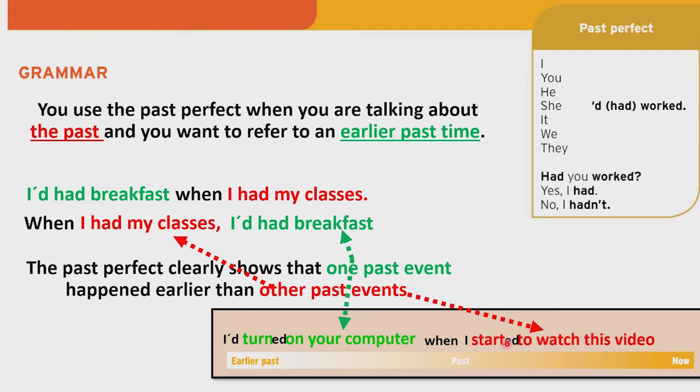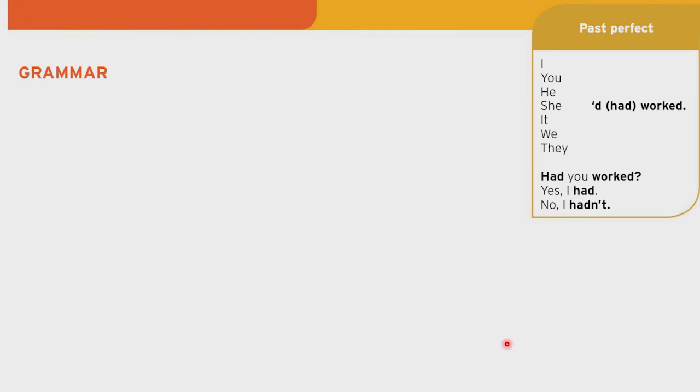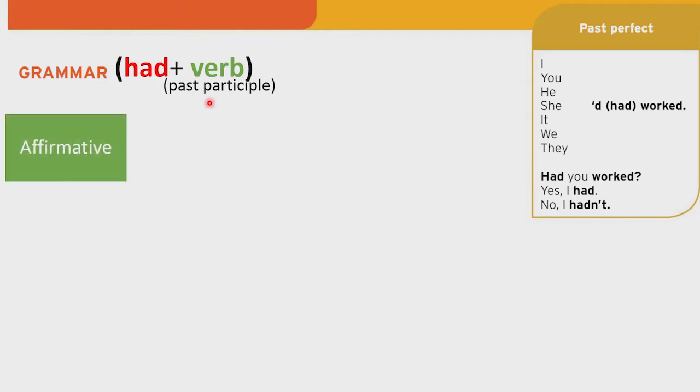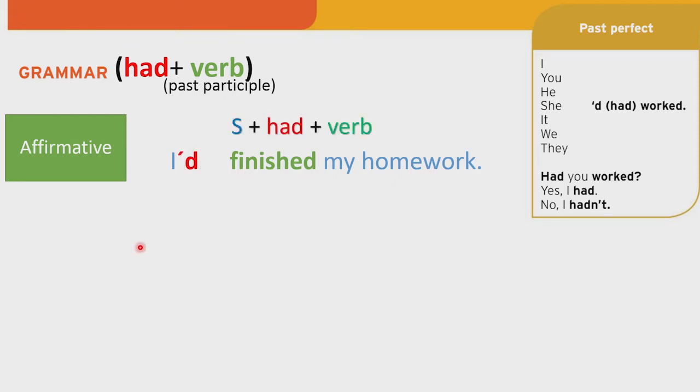Okay. Now, the way to write the past perfect is very, very easy. You're just going to need the word had, always had, and a verb, but this verb must be in past participle. Remember that we also already saw the past participles. And in affirmative, well, you just need like this. I had finished my homework. As you can see, here we have subject, had, and the verb. You can also say apostrophe D instead of had, and it is correct. And also remember that the verb must be in past participle.